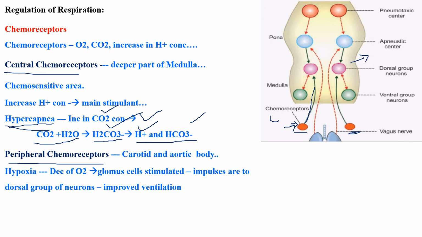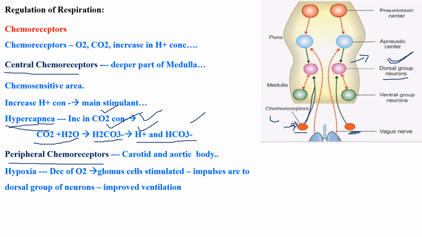Am I clear? See, if H plus ion concentration increases, your chemoreceptor sends an impulse to your dorsal group of neurons. The dorsal group of neurons is already an inspiratory center. It will increase your ventilation. So your increased carbon dioxide concentration will be decreased.